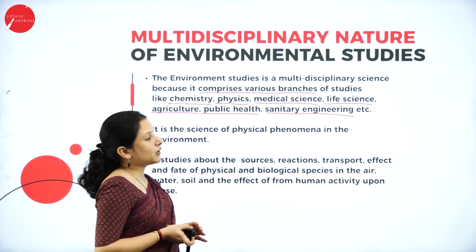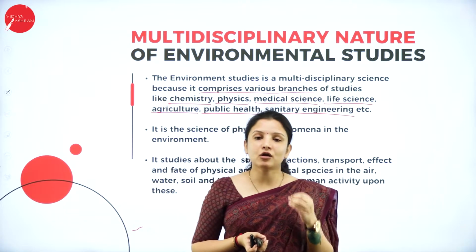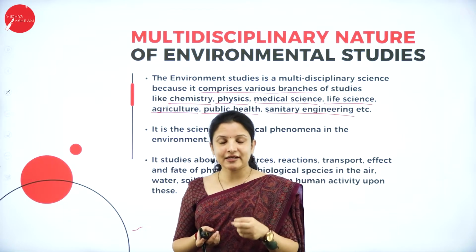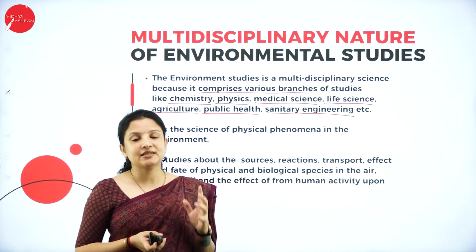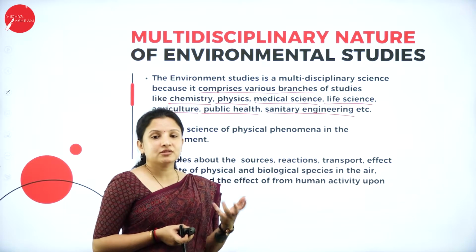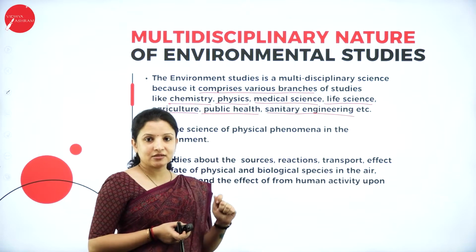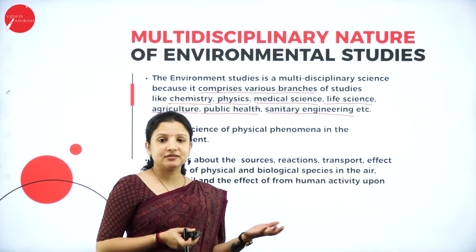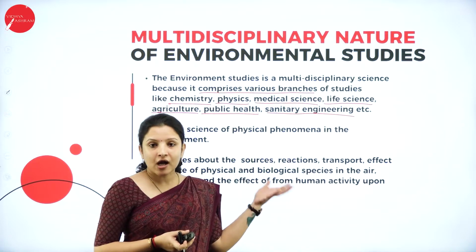And next, talking about medical science. In the environment, we have a lot of different plant species, and each of these has its own medical value. They are used in the preparation of a lot of medicines. Do you think allopathy medicine came up just like that? No, the base for allopathy medicine was Ayurveda.